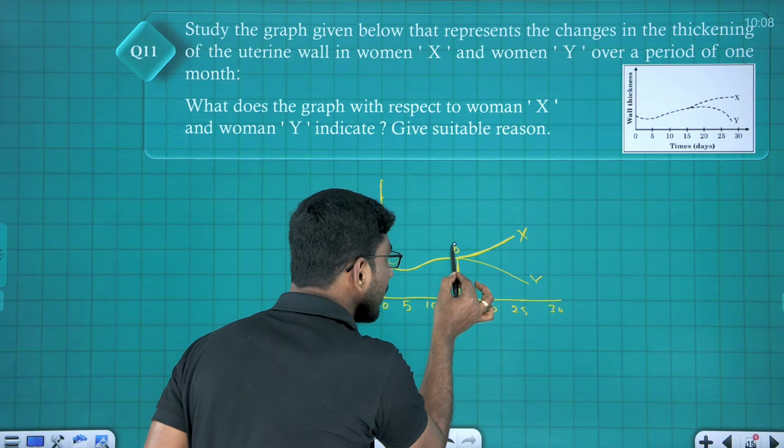Sertoli cells release some factors, and these factors are important for spermiogenesis. After maturation, the release of spermatozoa from the seminiferous tubule is called spermiation. Clear, students?